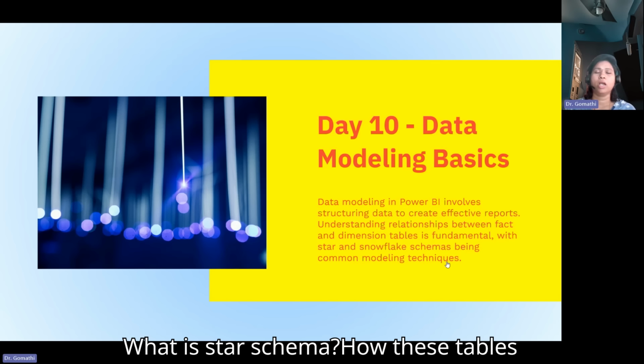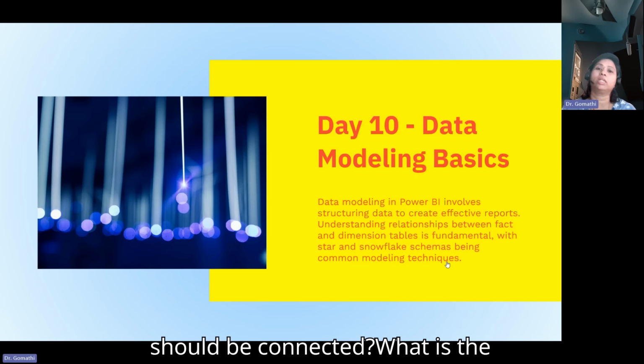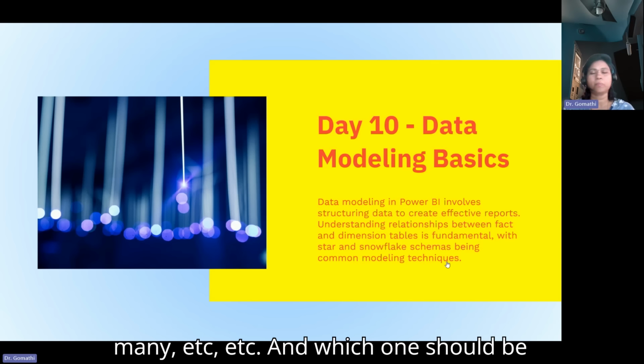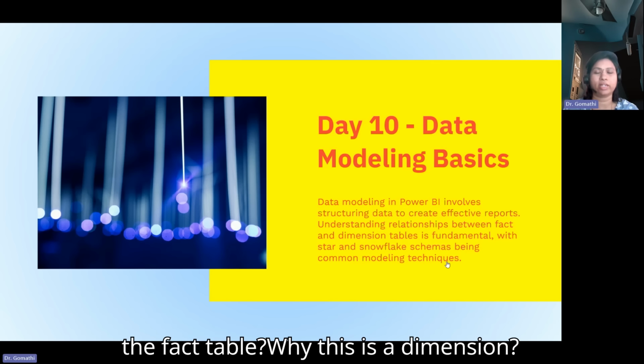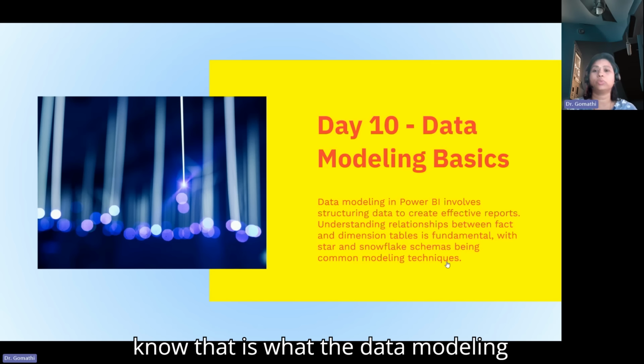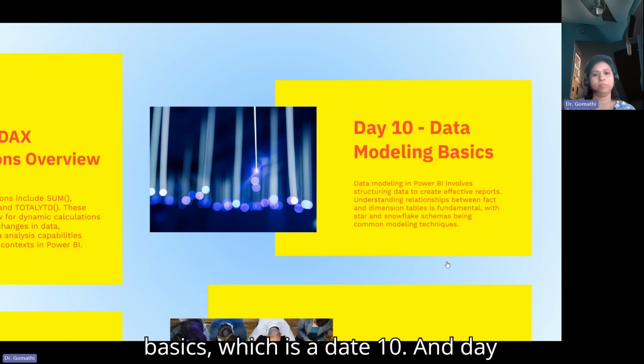What is star schema? How should these tables be connected? What is the relationship of these tables, like one to one, one to many, many to one, many to many, etc.? And which one should be the dimension table, which one should be the fact table, why this is a dimension, why this is a fact, everything you should know. That is the data modeling basics, which is day 10.